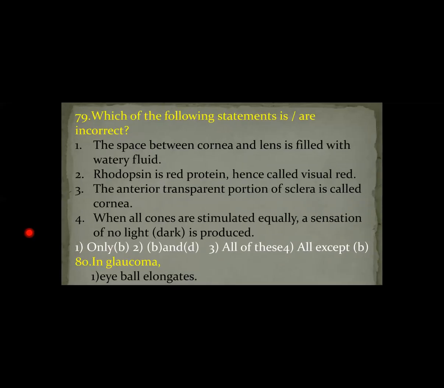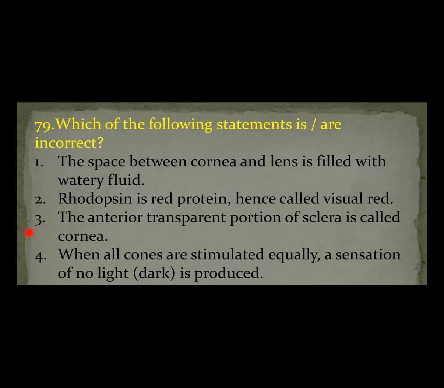Question number 79. Which of the following statements are incorrect? The space between the cornea and the lens is filled with watery fluid. The space between the cornea and the lens is called the aqueous chamber. The aqueous chamber is filled with aqueous humor. The aqueous humor is the watery fluid that is secreted from the epithelium of the ciliary body. So the first statement is correct.